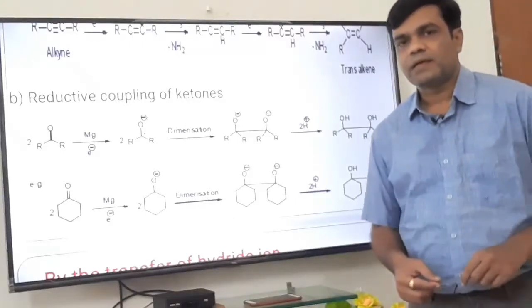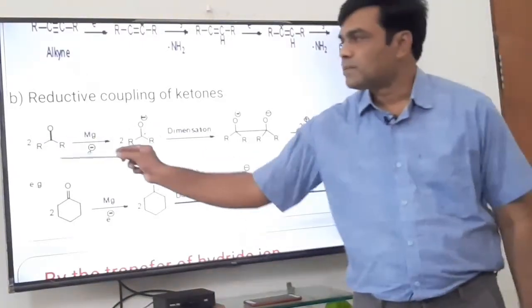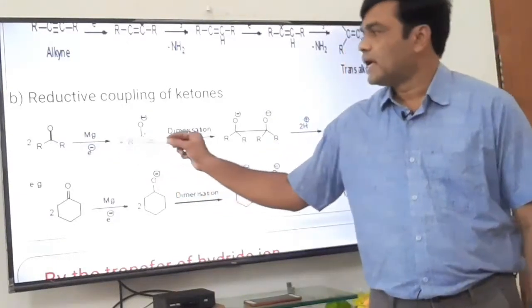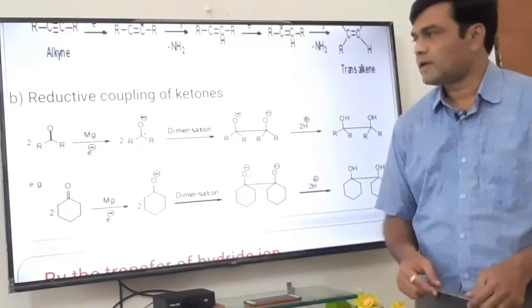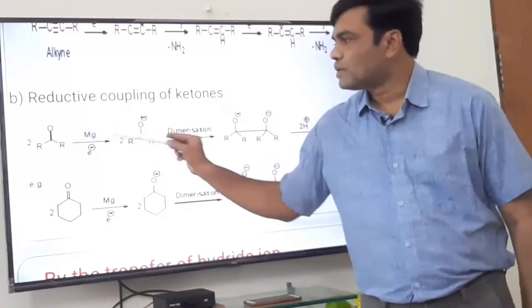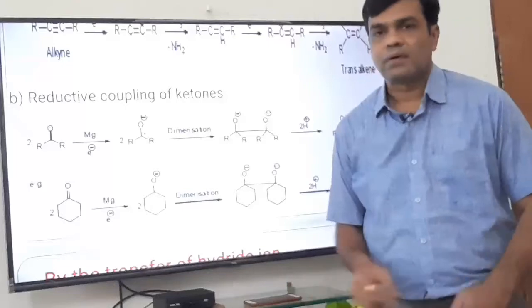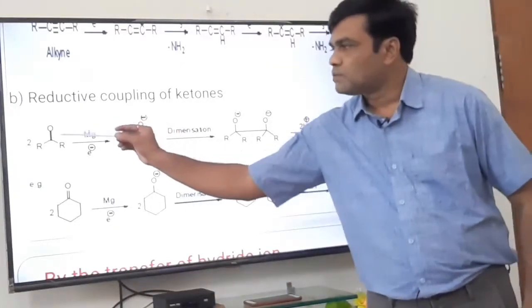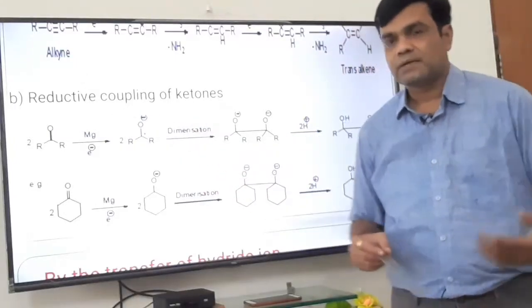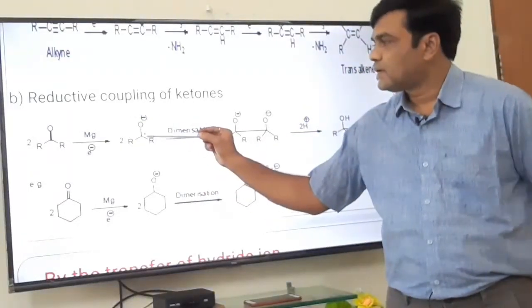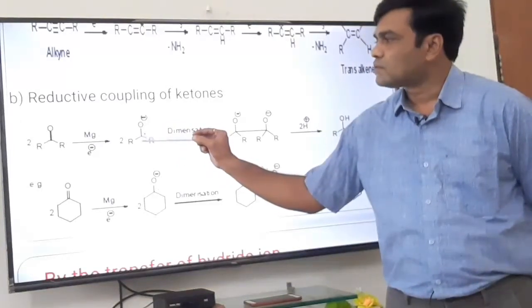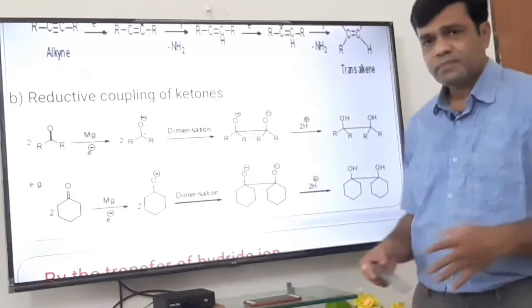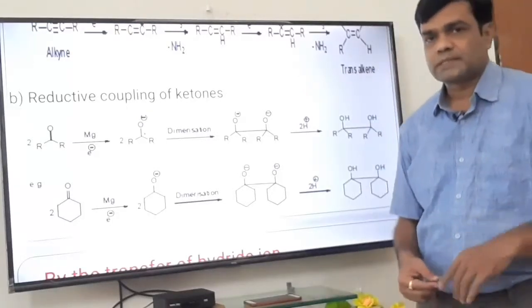Now magnesium is bivalent. If you take two molecules of ketone, one electron goes to this carbon, the first carbonyl carbon, and the other goes to the other carbonyl carbon. In this way we get two alkoxy free radical moieties. See, this pi bond is open on oxygen, so negative charge is there, that is electron rich, and this carbon is deficient and the magnesium donates electron. So we get an alkoxy free radical. Stable or unstable? Of course unstable.